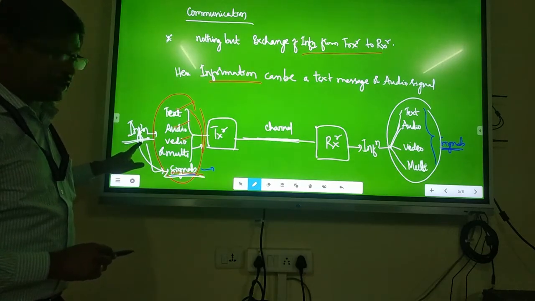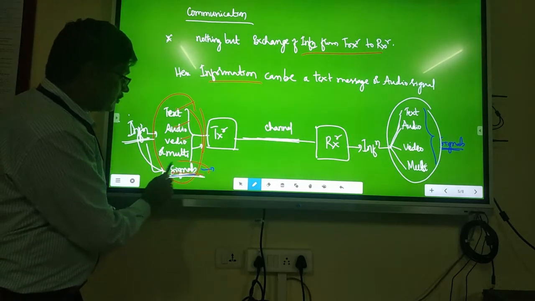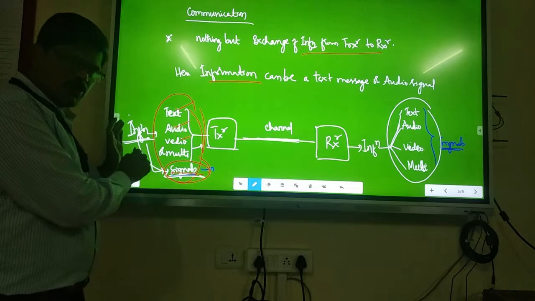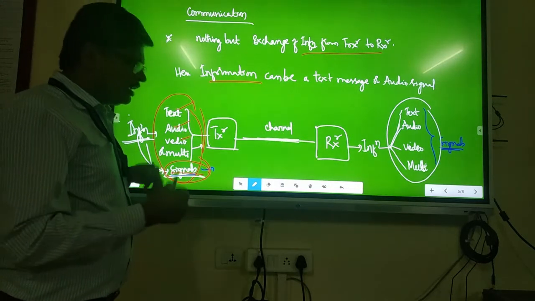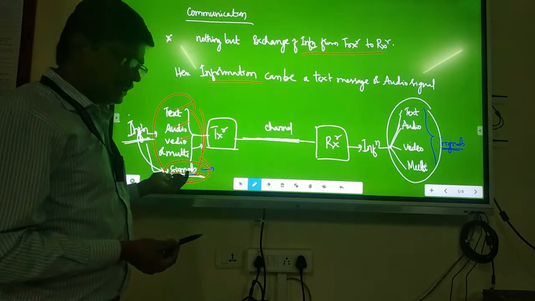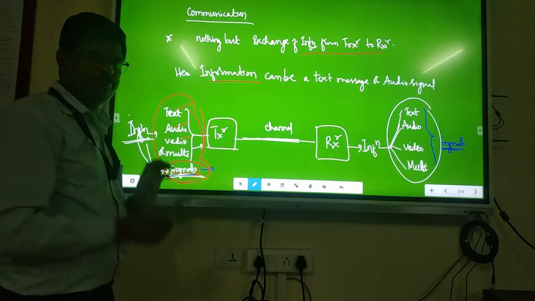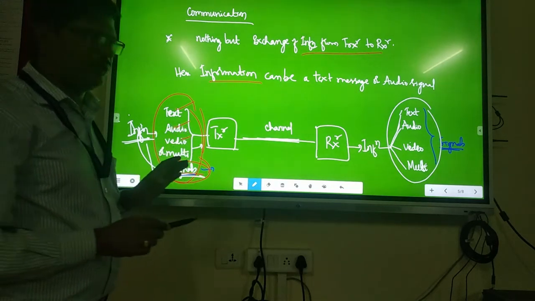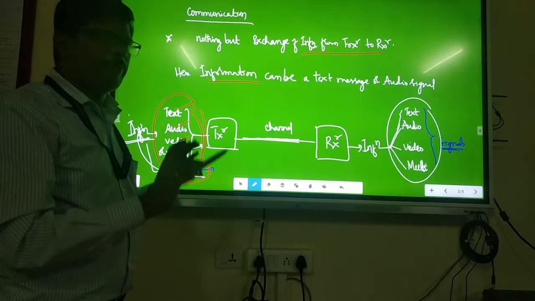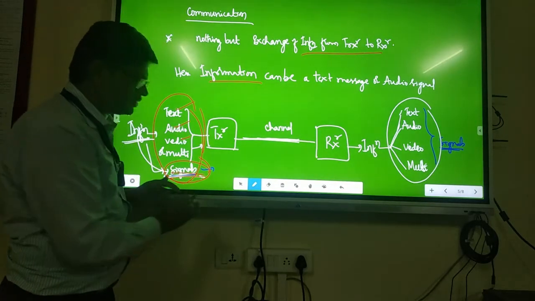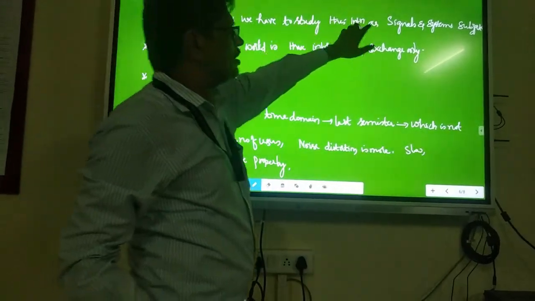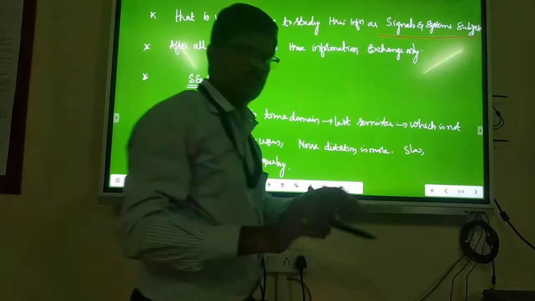That is why we study information in terms of signals as one subject. If you study basic signals, all of these are signals. Signals in the time domain make up the Signals and Systems subject. In Signals and Systems, we study all this information in terms of basic signals. That is why we go for signals and systems, which you studied.